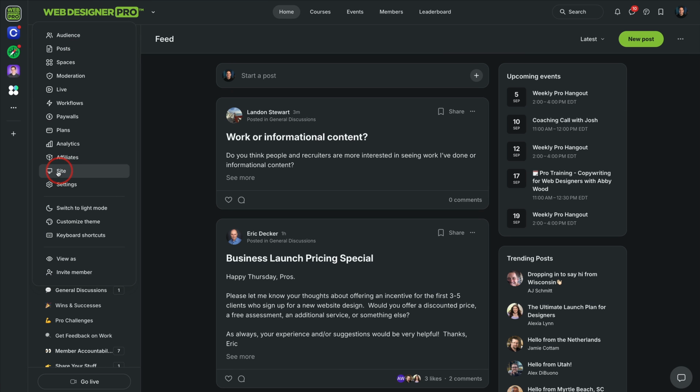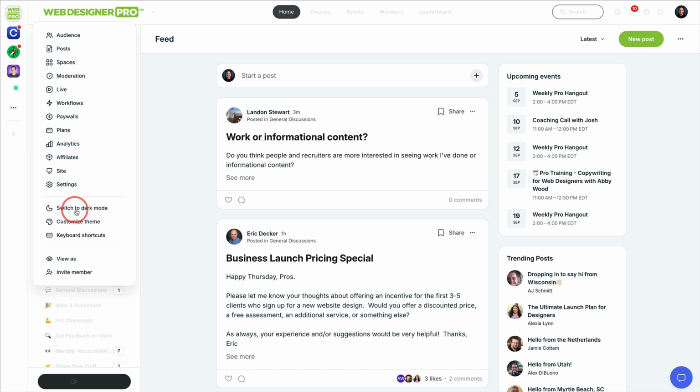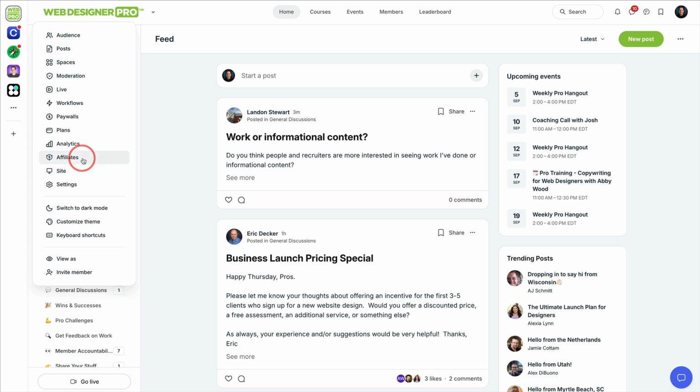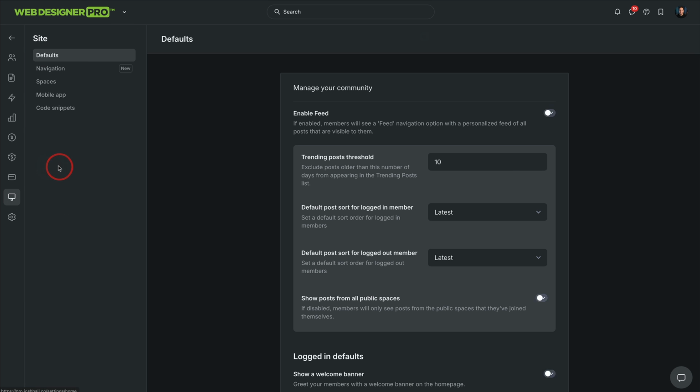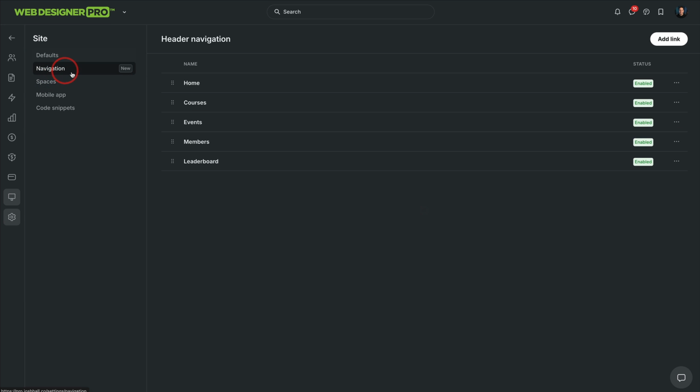I can go right over here to site. By the way, if you're curious, yes, there's a light mode as well to Circle. I prefer dark mode, but yes, I can go in here and I can customize. What do I want on the navigation? Do I want to have home, courses? Do I not want to have leaderboard or gamification up top? I could take that off if I wanted.